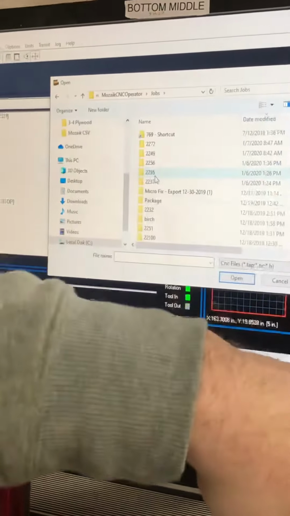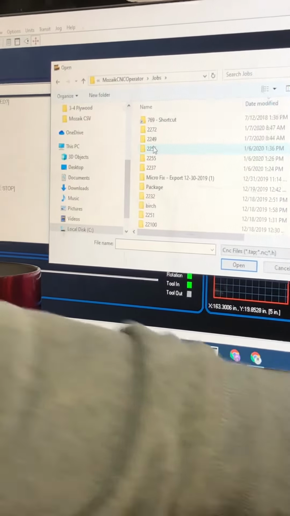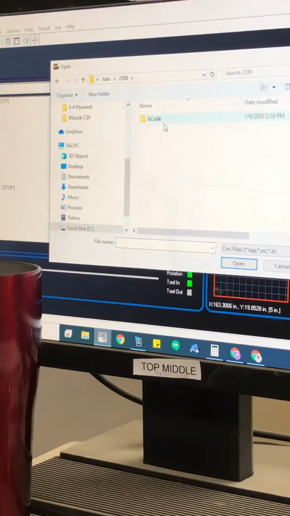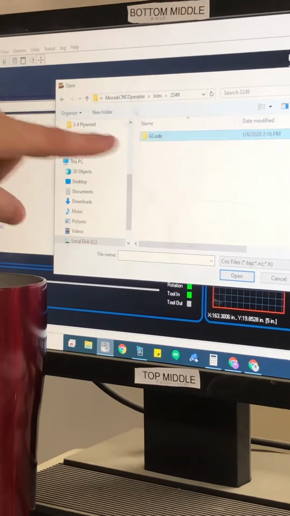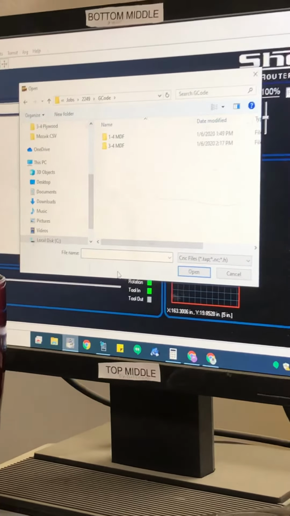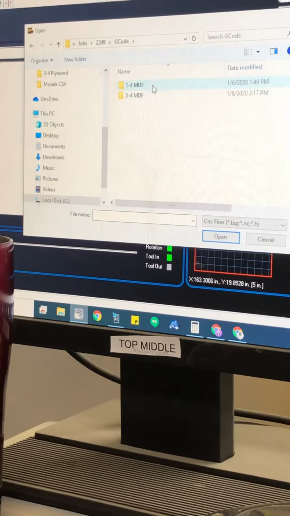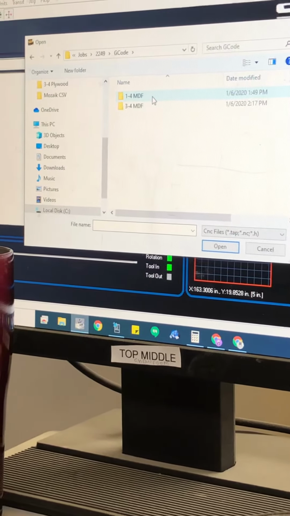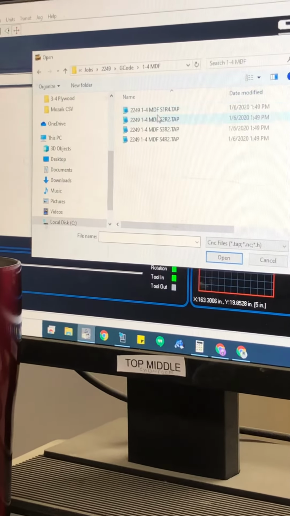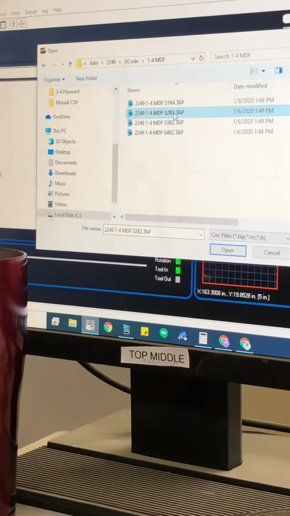You find the job you want to cut. The job I'm wanting to cut next is 2249. Alright, so you go to 2249, you go to G code. G code means the code you need. Which material is it? It's the 1/4 inch NGL. And then we need sheet number 2.